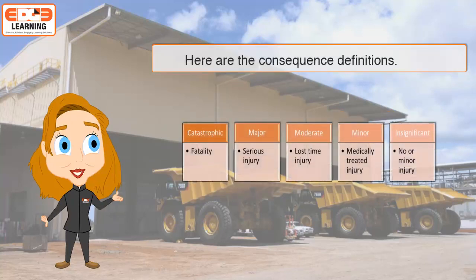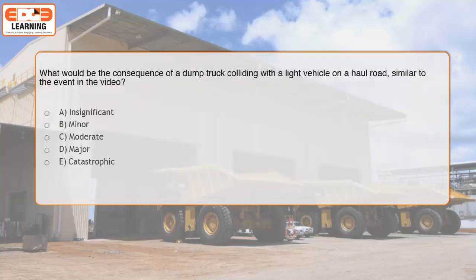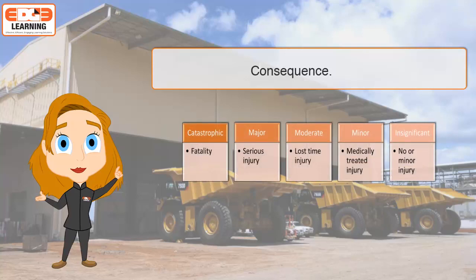Here are the consequence definitions. What would be the consequence of a dump truck colliding with a light vehicle on a haul road, similar to the event in the video? The most likely outcome of a collision between a light vehicle and a dump truck on a haul road is a fatality, which is a catastrophic consequence.